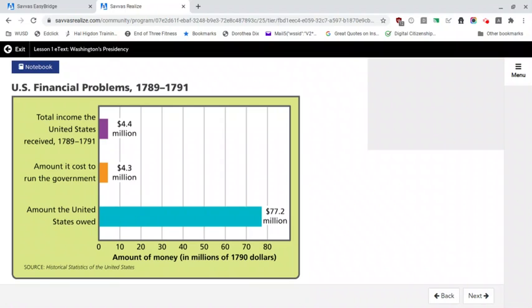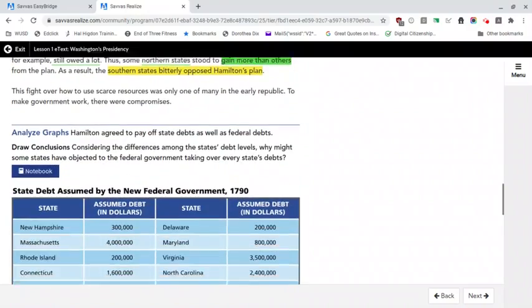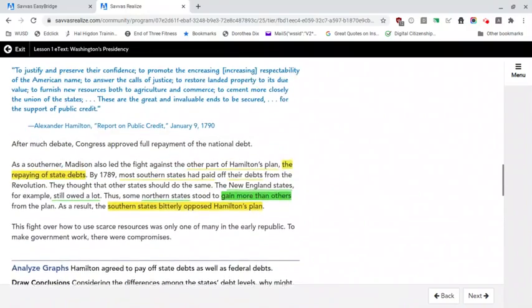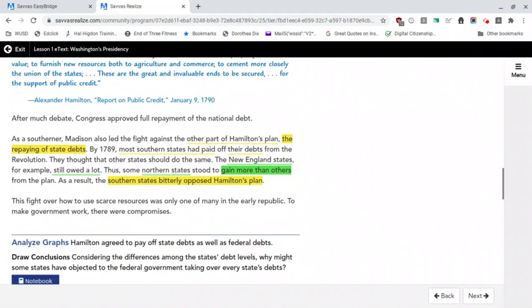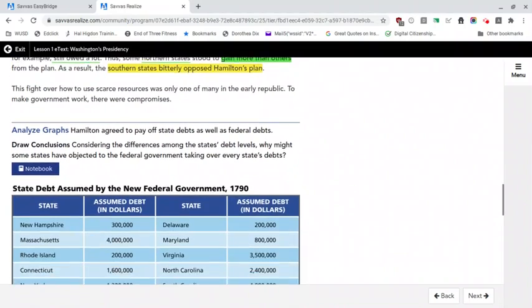If you look down at the bottom, the U.S. owes $77.2 million. Real quickly and simply, even without understanding interest totally, you should understand they're never going to pay off this debt if things keep going this way. That's why Alexander Hamilton was so aggressive about this plan. Now, another thing, they say in here that the southern states had paid off their debts. Well, it says most southern states have paid off their debts. And so the North stood to gain a lot because they had not.